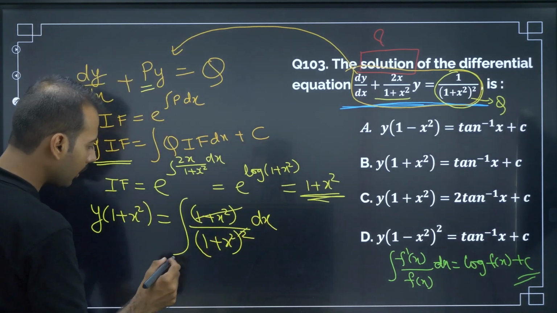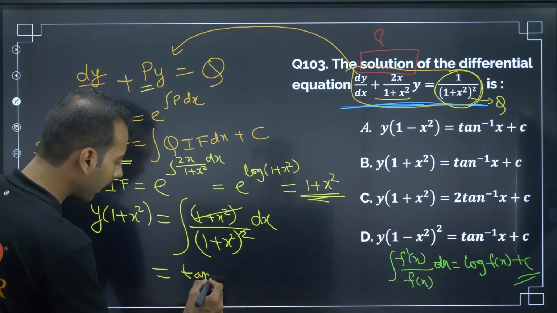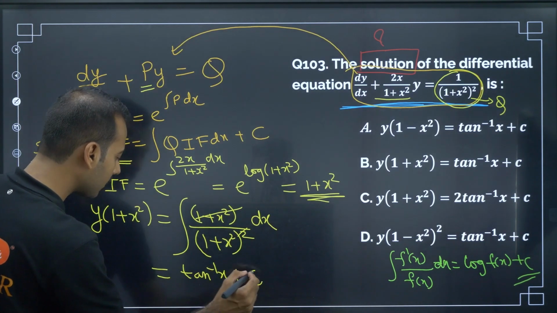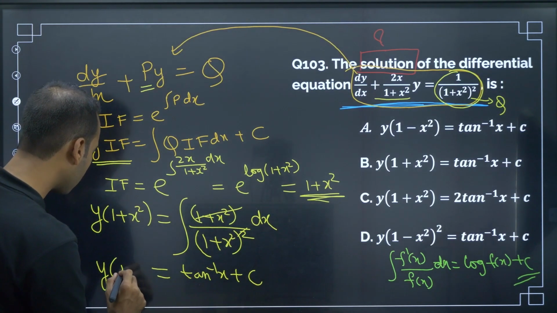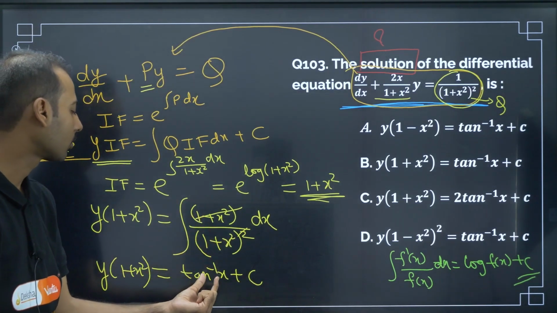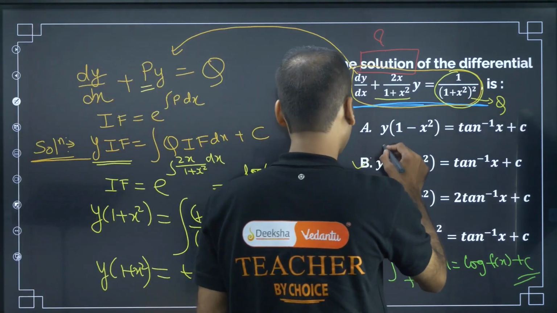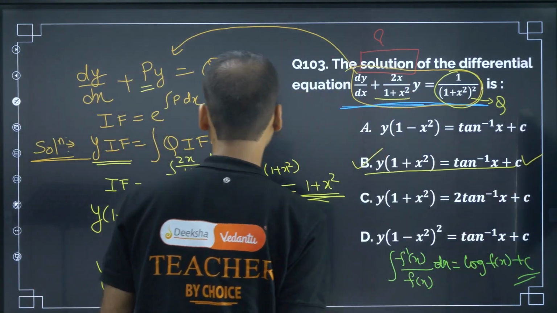I'll cancel off this and this. So integration of 1 by 1 plus x square is tan inverse x plus c. I will assume the students who are watching this video might be aware that integration of 1 by 1 plus x square is tan inverse x. So which is the answer? B is the answer. Moving on to next question.